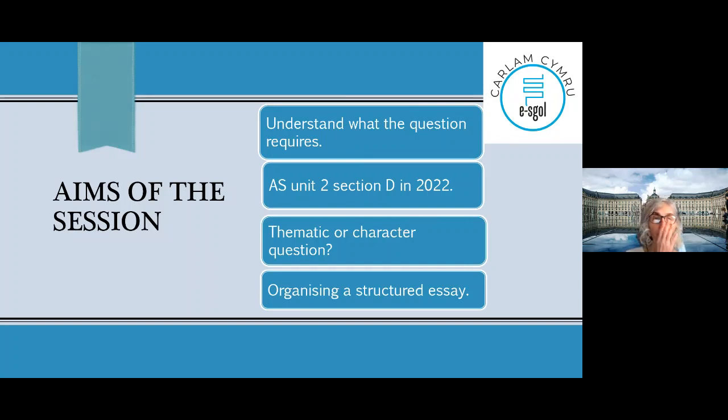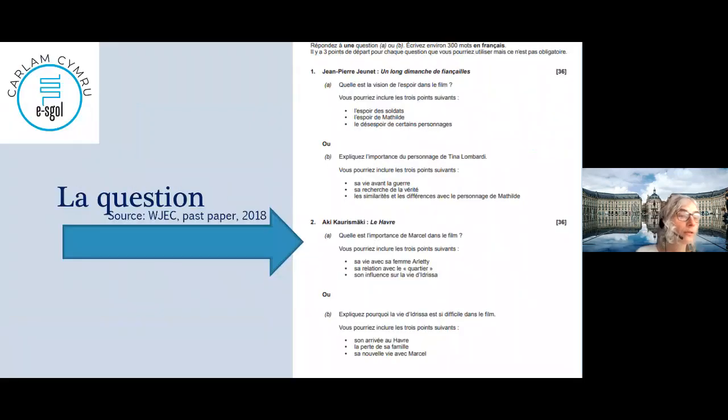So I start with la question. So understand what the question requires. So here you've got all the films. Sorry, there are 4 of them, and you'll have to write on one of them, the one you study in school. So some people last week wrote that they're doing La Rafle. So I base my lesson mostly on La Rafle, but I'm trying to introduce a bit the other films.